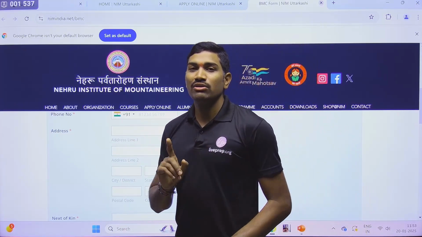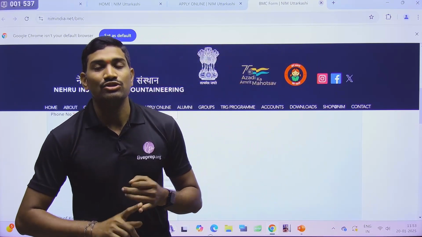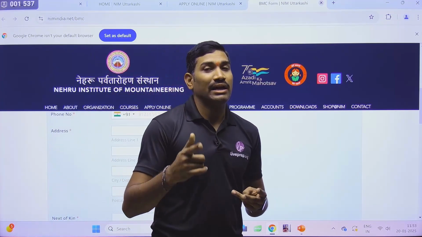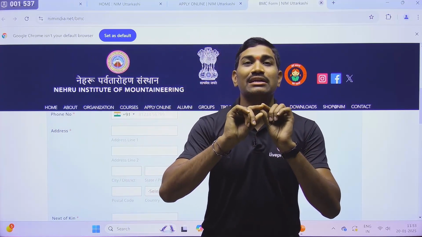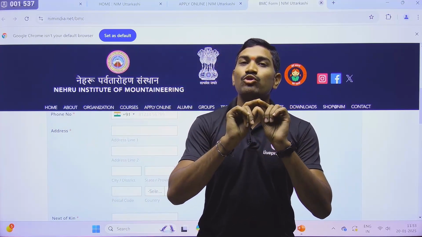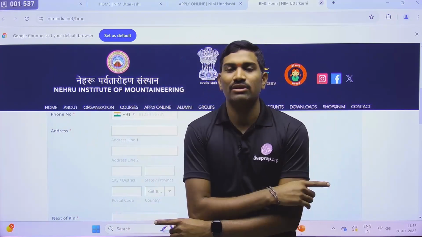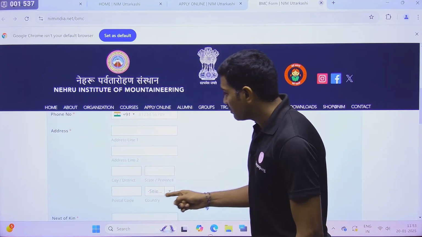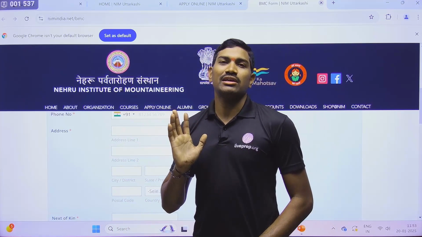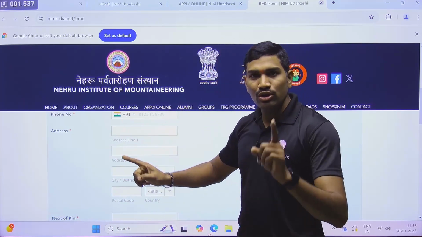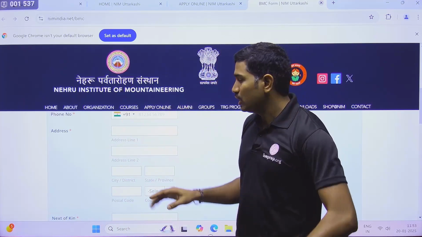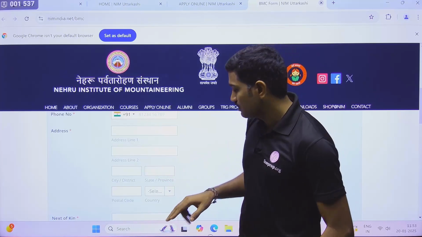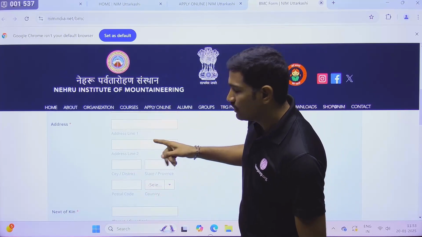And once you do not receive the original certificate, suppose you ask them again, and if they give it again, definitely they will print that it is a duplicate. The name duplicate will be printed on that particular mark sheet. So that's why when you are filling this address, you should be very careful. Through post only you will receive your certificate. So you need to give the proper address without any mistake. There should not be any mistake. So please fill this one.